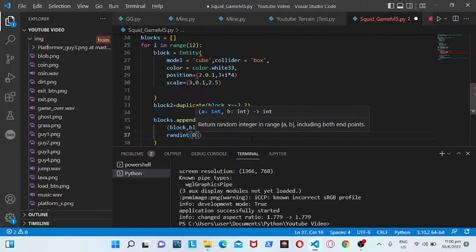So 0 and 3, 0, 3 and then is that greater than 0.